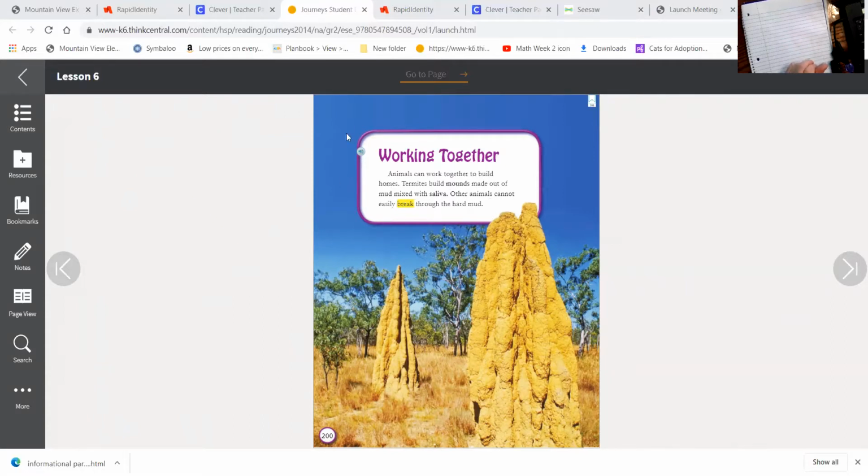So we're going to think about these details and then help me create a paragraph about the termite home using the ideas, but not copying the exact words from the text. So we're going to go away from our book for just a second so we can focus on our notebook paper, and you will be writing this in your journals.